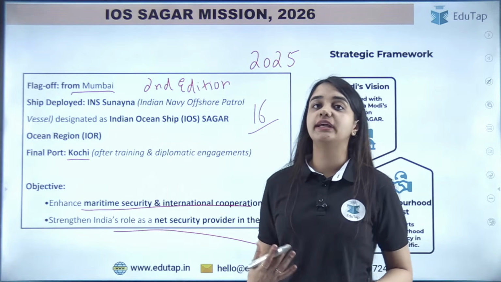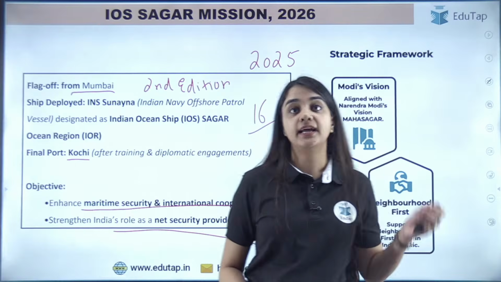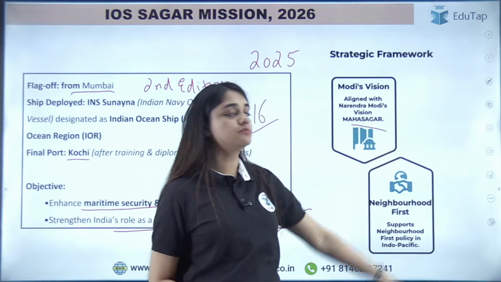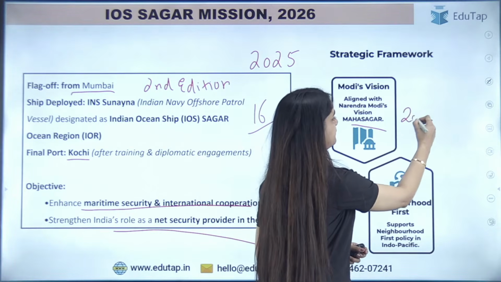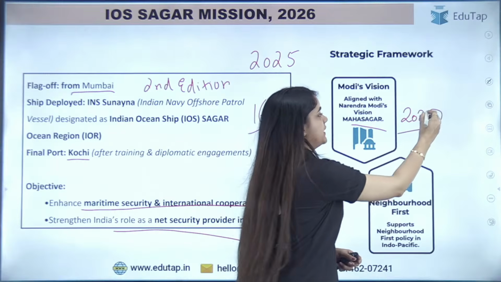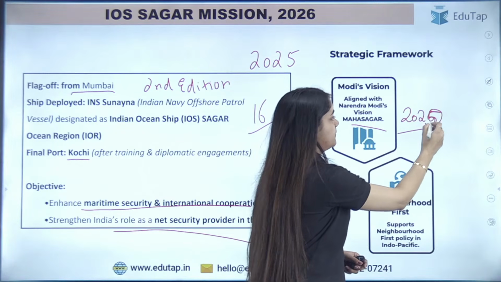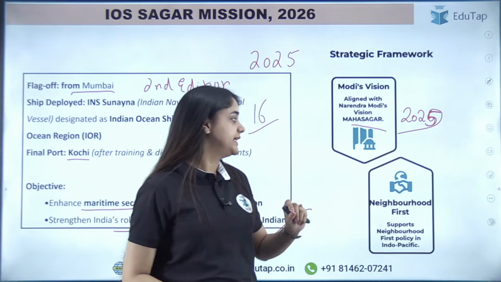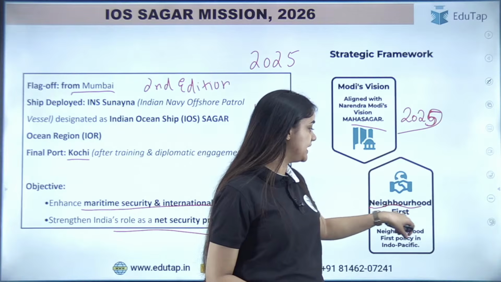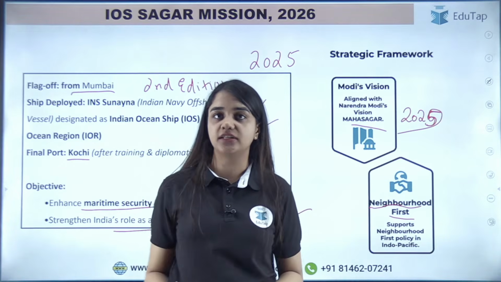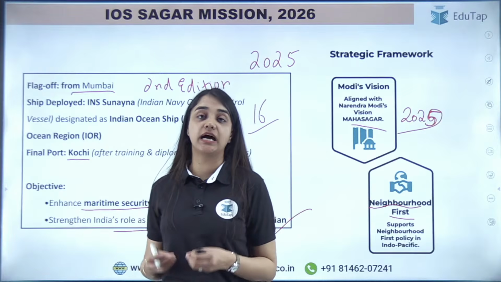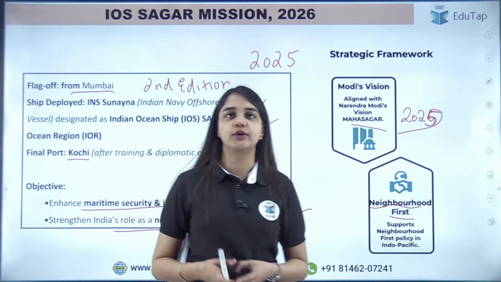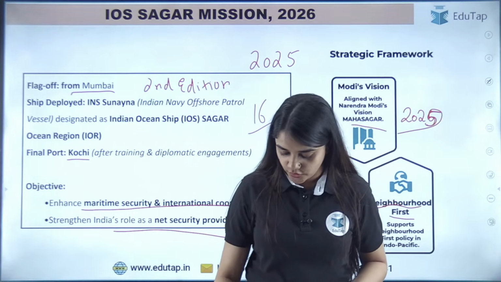So basically, हम इंडिया को एक leader बना रहे हैं maritime security में. ठीक है, ये जो mission है, it also aligns with Narendra Modi's vision, that is MAHASAGAR. It was started in 2025. ठीक है, कब start हुआ था? 2025, sorry 2025, whereby हम maritime security यहाँ पर भी increase करना चाहते हैं in the Indian Ocean region. And then it also aligns with the Neighbourhood First. ये एक diplomatic strategy है India की, whereby we strengthen our ties with our nearest, the immediate neighbours. ठीक है, I hope you are clear with iOS Sagar mission as well. Shall I move on?